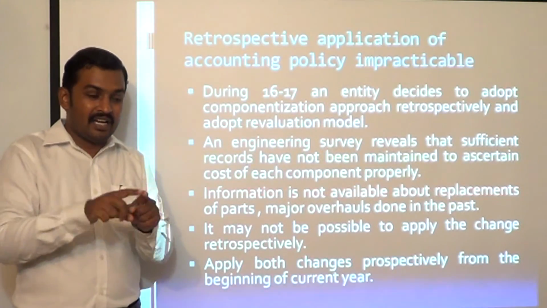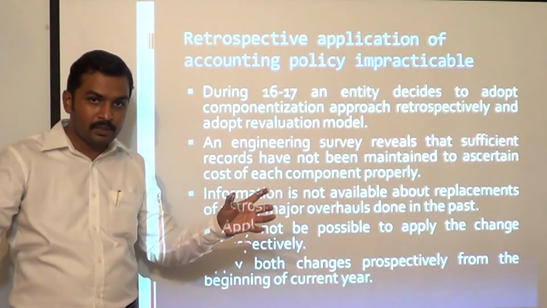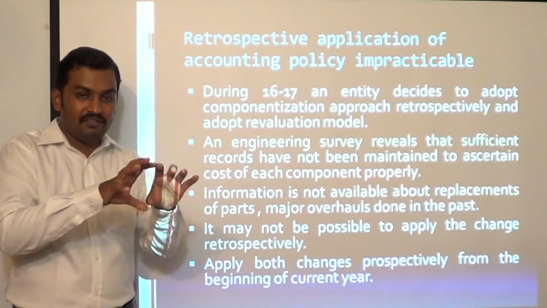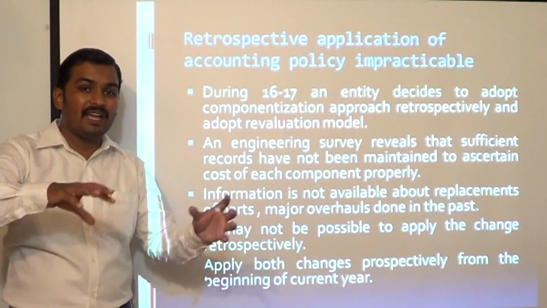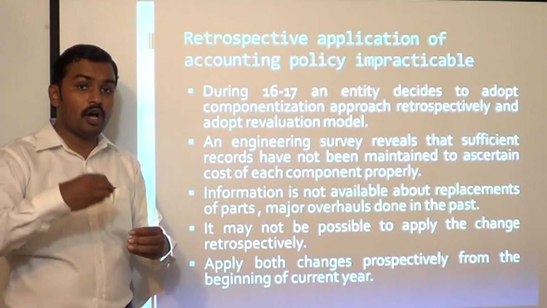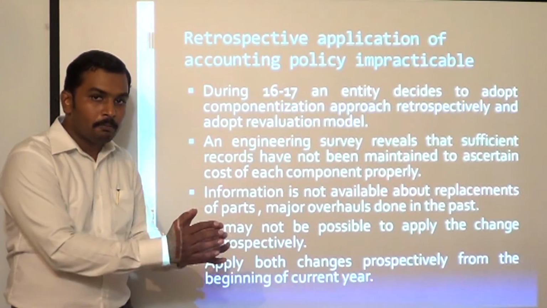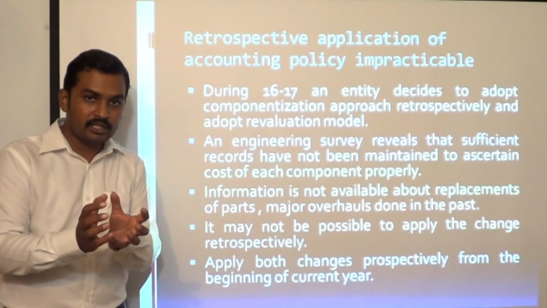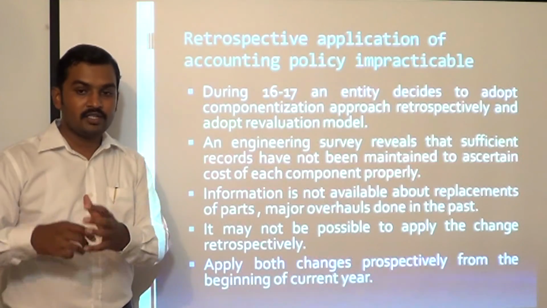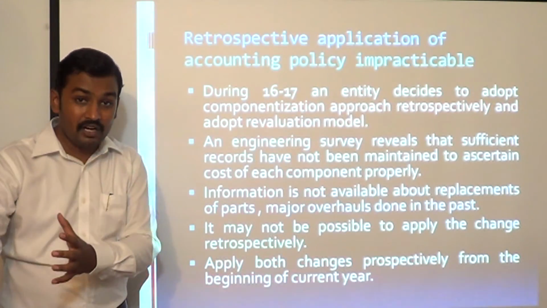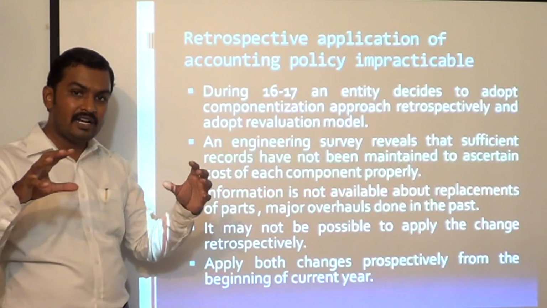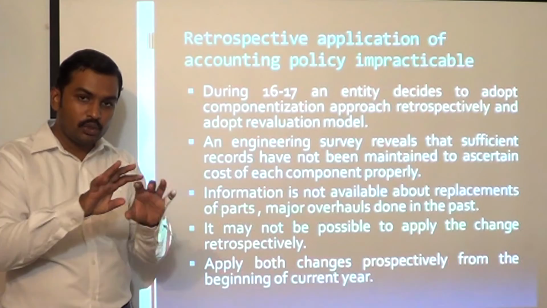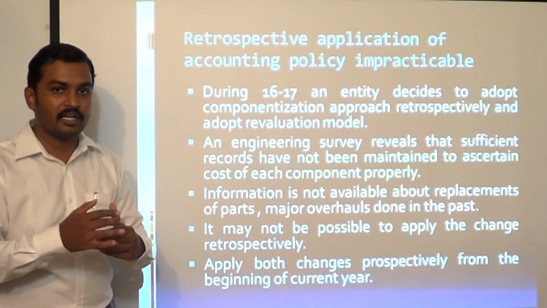We divide an item of property, plant and equipment into various components. Each component is significant when compared to the total property, plant and equipment, and we depreciate these components individually based on their useful lives and based on how they have to be depreciated. Okay. Some components are depreciated based on, we can say, number of years. Some components are depreciated based on usage. Some components are depreciated based on number of hours, etc. So we would have to divide the item of property, plant and equipment into components and then apply depreciation requirements to each component separately. Okay, that is called the componentization approach.